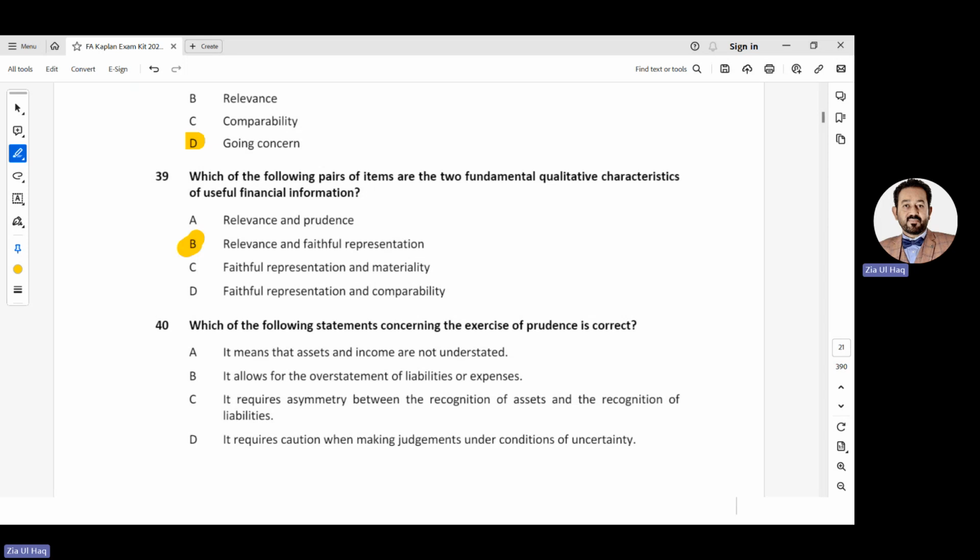No, there is nothing like that. It requires caution when making judgments under conditions of uncertainty. Yes, you need to be cautious while making a judgment. Assets and income should not be overstated, and liabilities and expenses should not be understated. This we have read under the prudence concept.